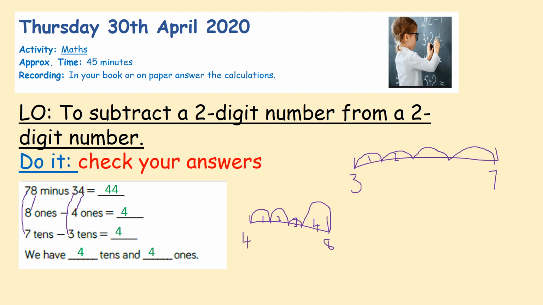You've got 4. And of course, you need to get these two together. So we have 4 10s and we have 4 1s. So 4 10s and 4 1s, when you put them together, gives you the answer of 44.